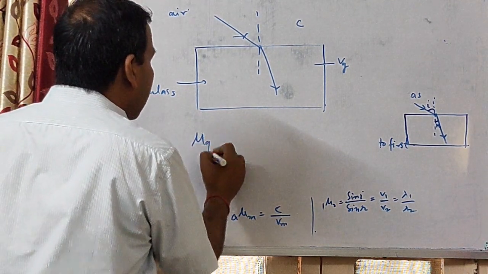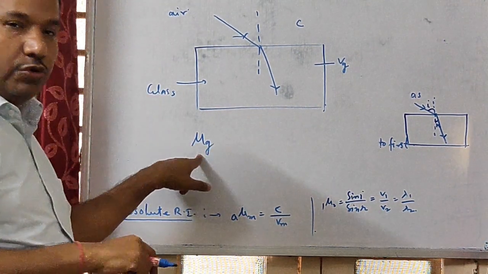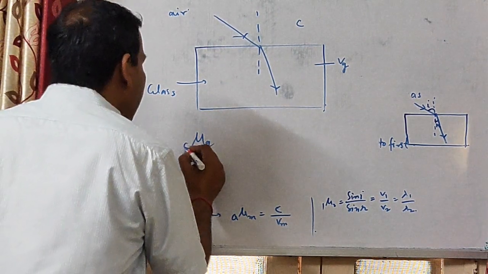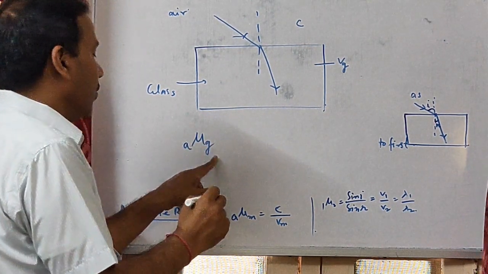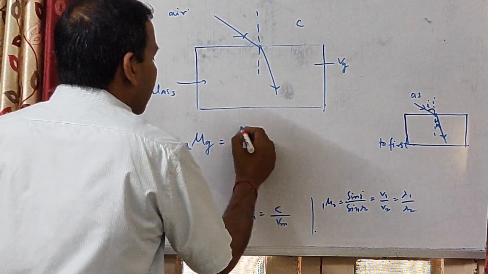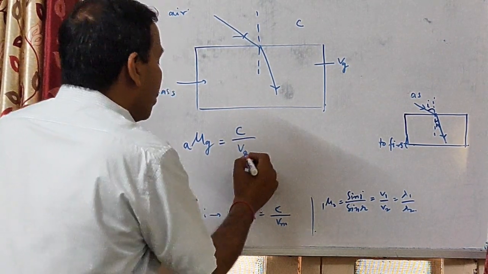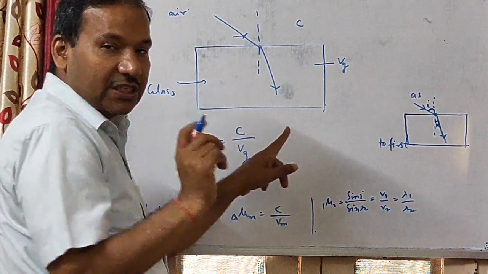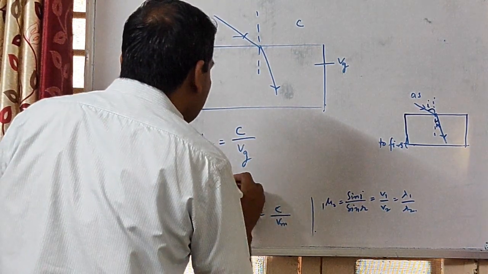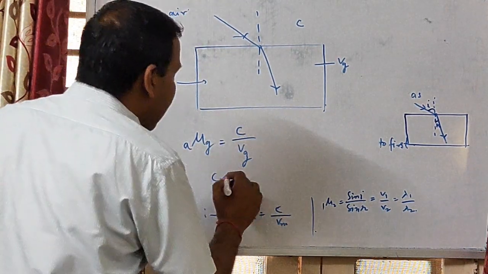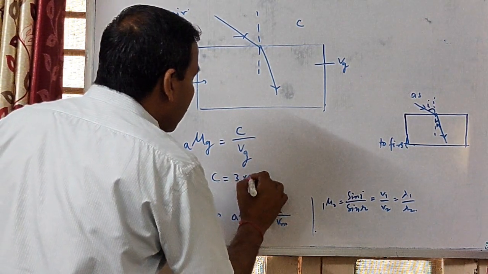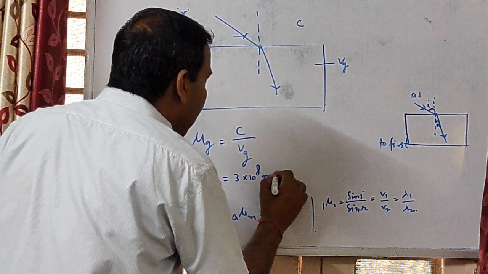We can write μg, light is traveling from air to glass, so that is the velocity of light in air upon the velocity of light in glass. The velocity of light in air is generally given as c, which is equal to 3 × 10^8 meter per second.